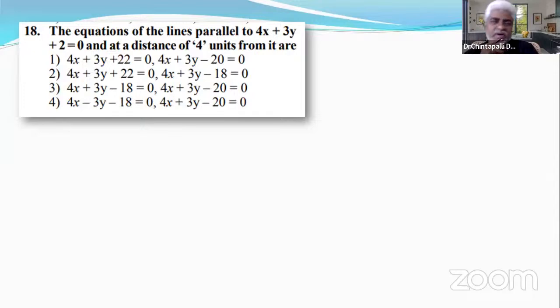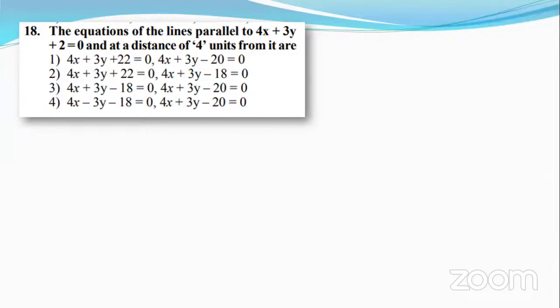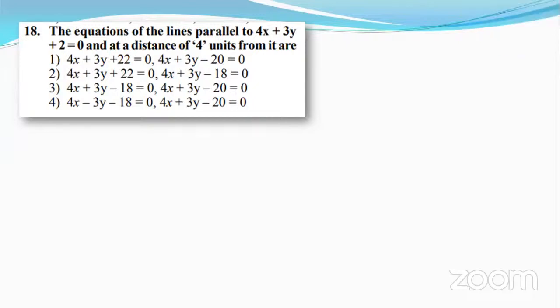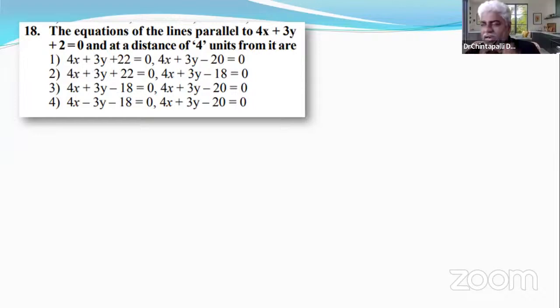Use your knowledge to answer this question. The equations of the lines parallel to 4x + 3y + 2 = 0, at a distance of 4 units from it. In the previous classes we learned how to take parallel lines and perpendicular lines.